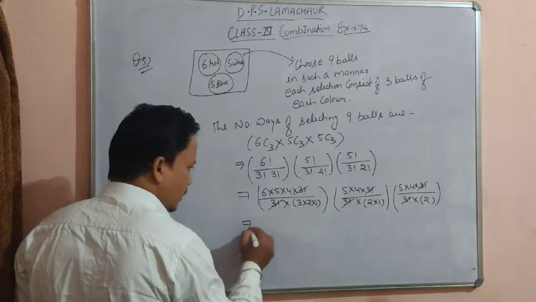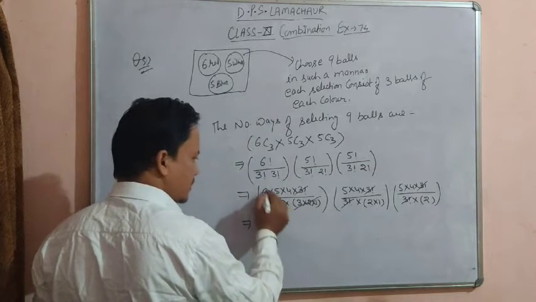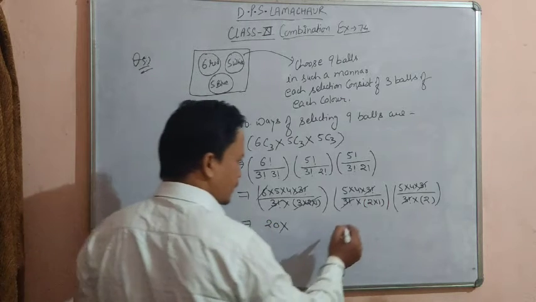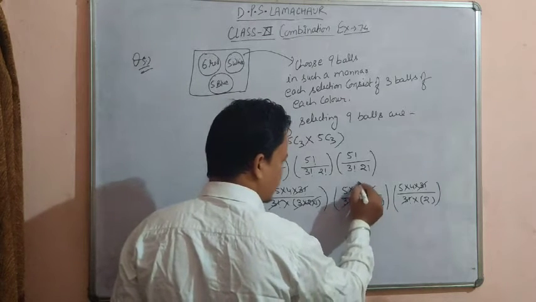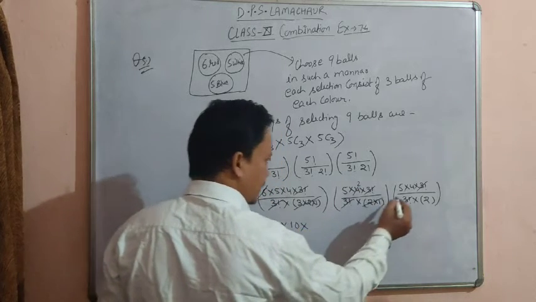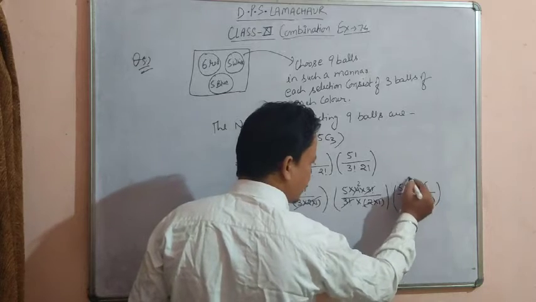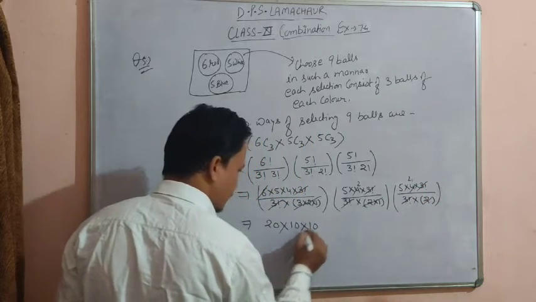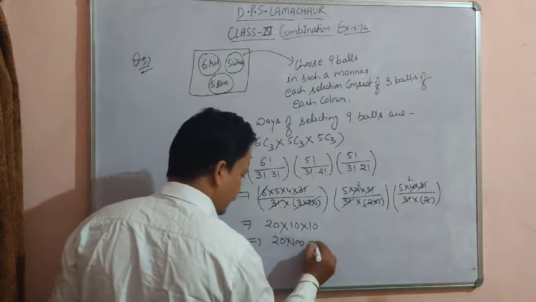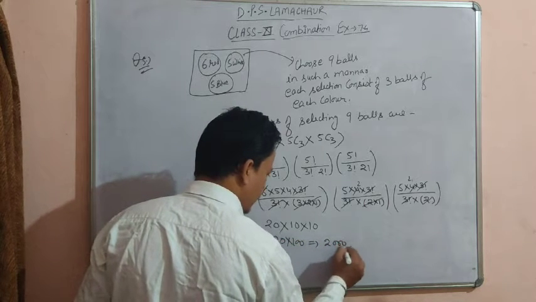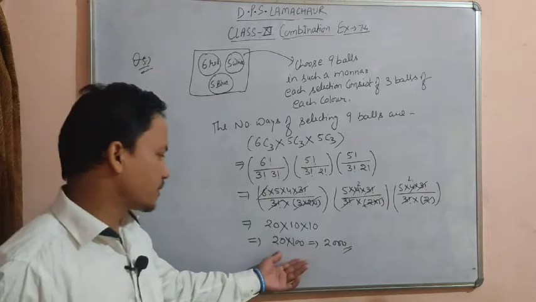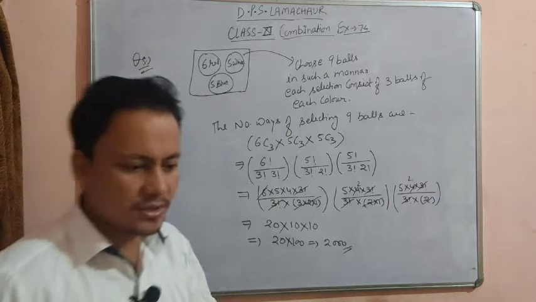And 3 twos are 6, 6 ones are 6, so this cancels the 6. So 5 fours are 20, multiply here 2 ones are 2, and 2 twos are 4, 5 twos are 10, and here 2 twos are 4 and 5 twos are 10. So 20 into 10 into 10 is 2000. Total number of selections will be 2000. 20 into 100, that is 2000. Pause the video and take the screenshot.